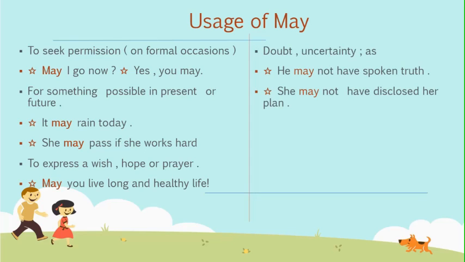May is used when the speaker wants to express doubt. He may not have spoken the truth means the speaker has a doubt that the person has lied. She may not have disclosed her plan means whatever she has said is untrue.